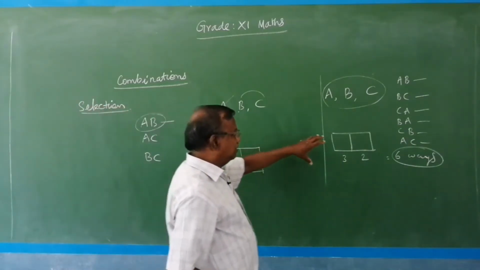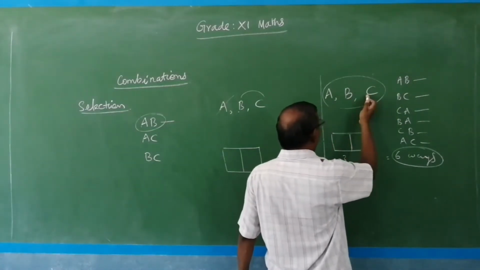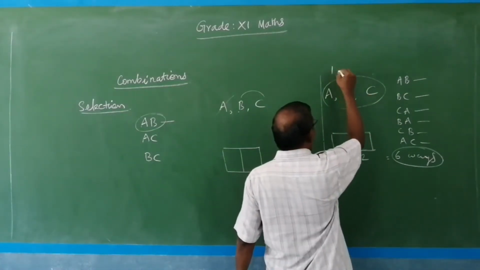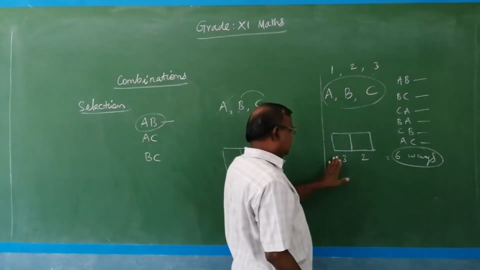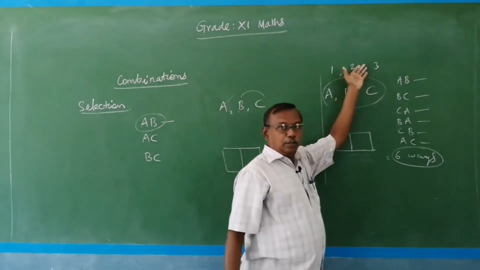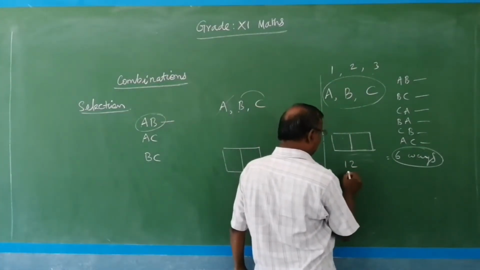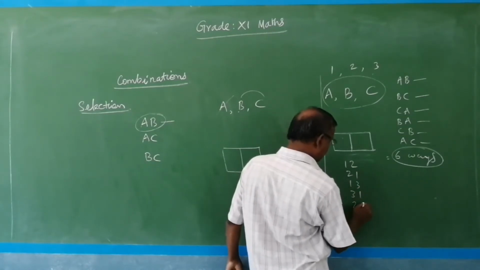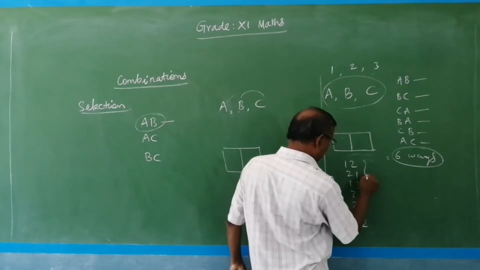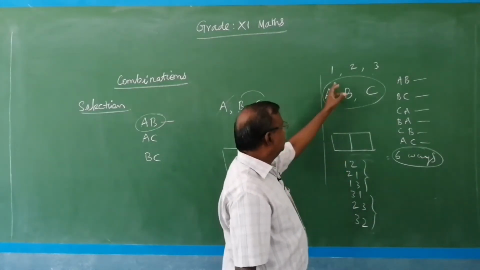Here in permutation we have to consider the order, because even if you take numbers 1, 2, 3 instead of ABC and want to form a 2-digit number, we get 12, 21, 13, 31, 23, 32. These are all the different 2-digit numbers using 1, 2, 3.